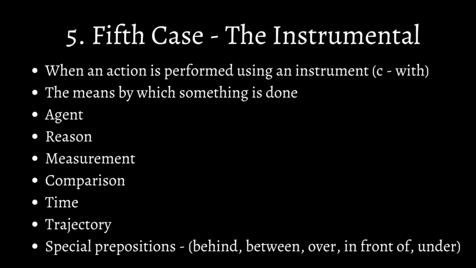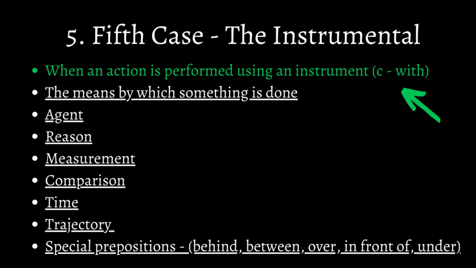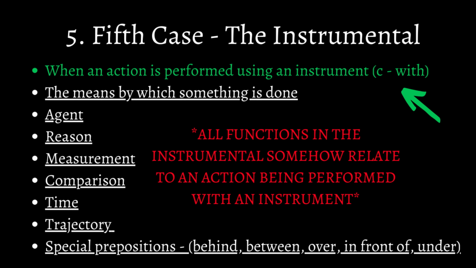The main use of the instrumental is when an action is done using an instrument, and the best preposition to use is with, which is с. However, the instrumental can be tedious because it has more functions than any other case, and you should always know that all functions in the instrumental somehow relate to an action being performed with an instrument, and you're about to see how. The first function is the preposition с, which is performed with an instrument.